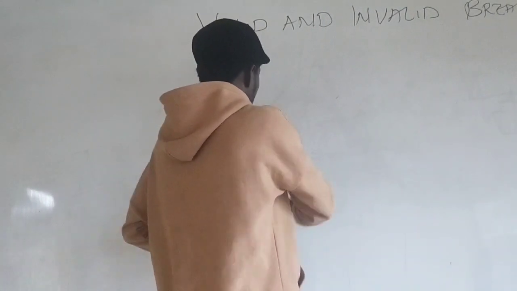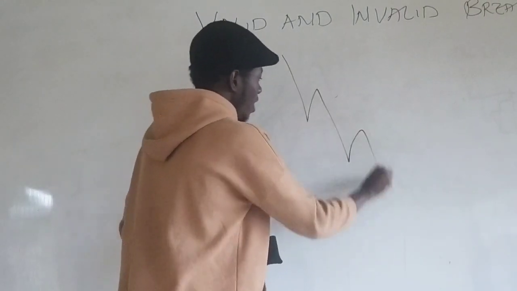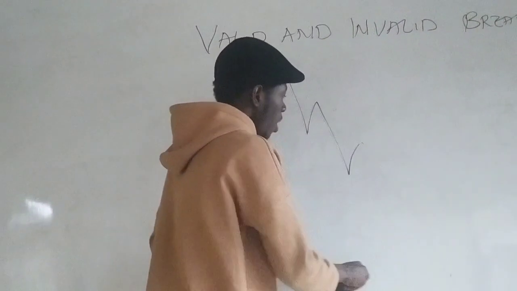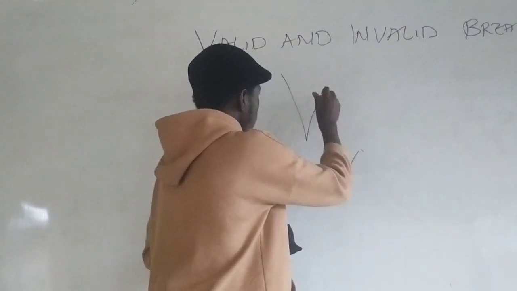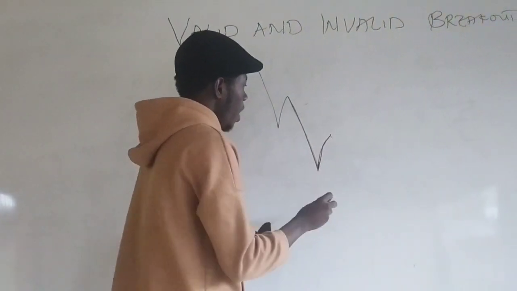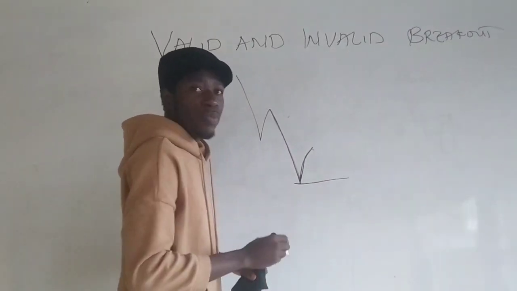Now for a downtrend, what we look out for is price creating lower highs and lower lows. Now let's assume we are seeing an obvious impulse move happening on the chart, and now we see a correction. And what do we expect? For price to come back down and take out the previous low.